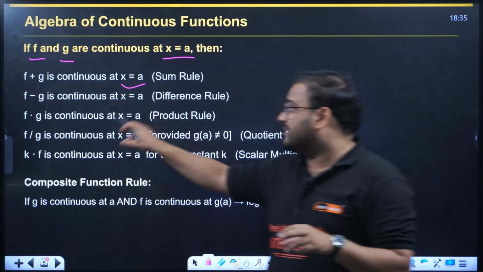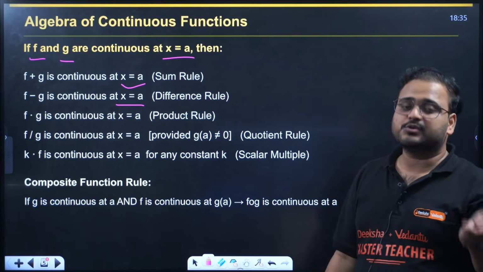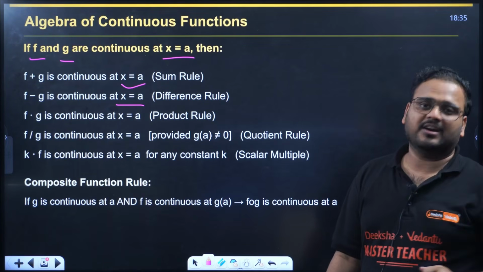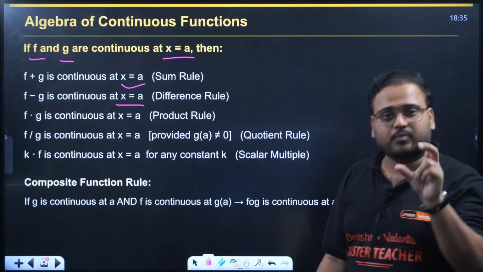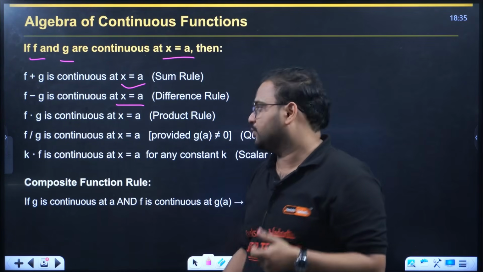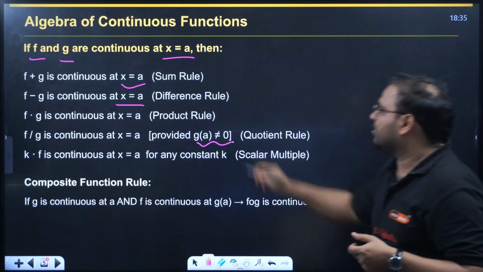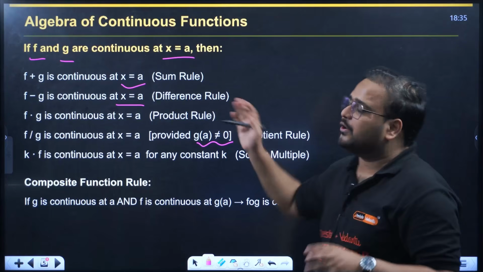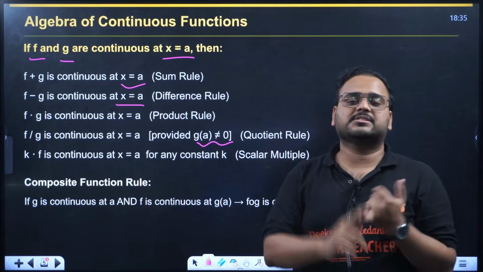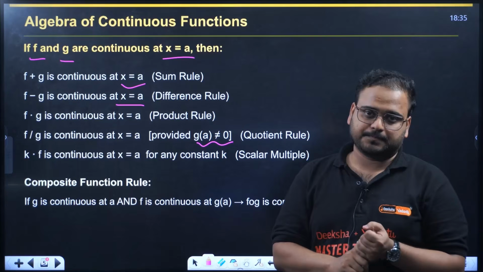The difference of the two functions will also be continuous, that's the difference rule. Even the product will be continuous, and the quotient f by g will also be continuous provided the denominator g of a is non-zero. So algebra of continuity holds true for sum, difference, product and quotient.